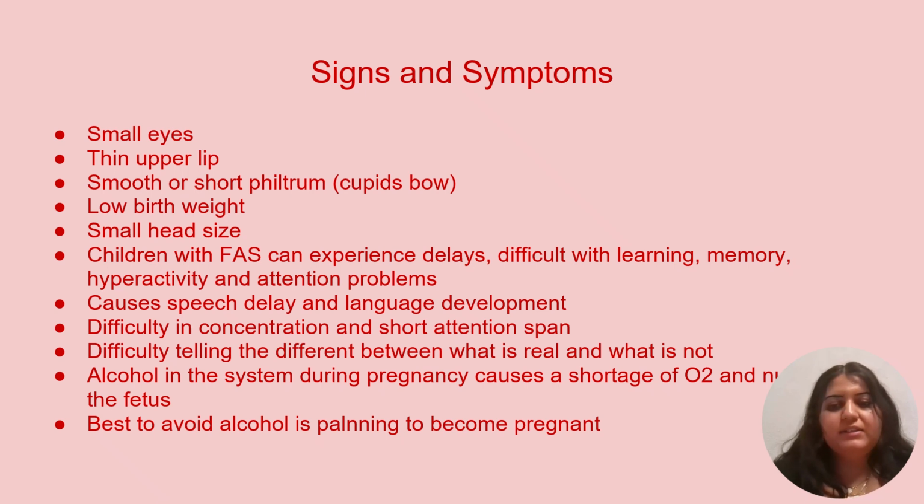Alcohol does kill different cells in the fetus, causing all of these abnormalities. Alcohol can travel to different parts of the brain, affecting the way they are supposed to function, and we're going to talk about which parts of the brain later on. Alcohol also slows blood flow, which is the food supply within the uterus, and that causes a shortage of oxygen and nutrients to the fetus.